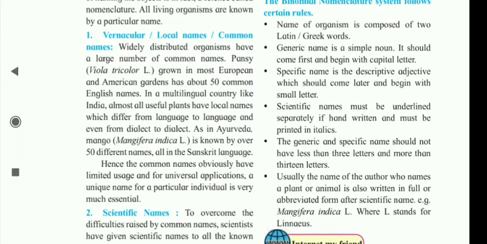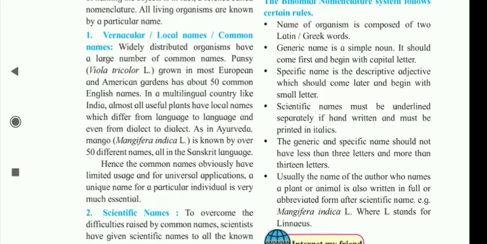Number 1, vernacular or local name or common name. Widely distributed organisms have a large number of common names. Pansy, Viola tricolor L., grown in most European and American gardens, has about 50 common English names.